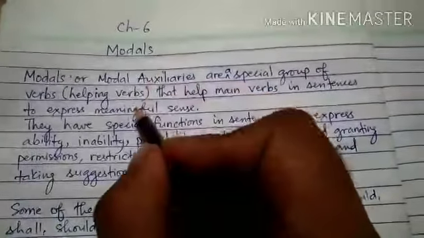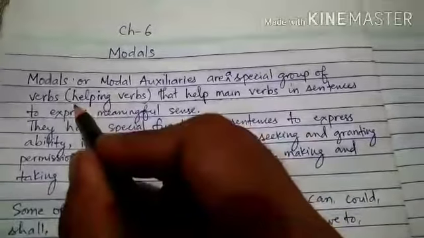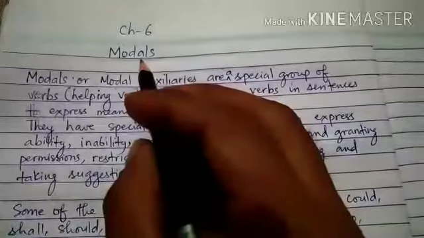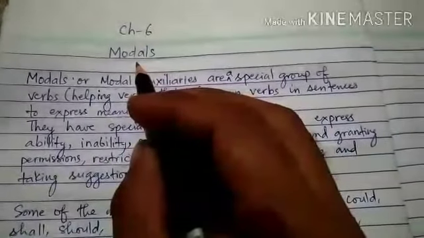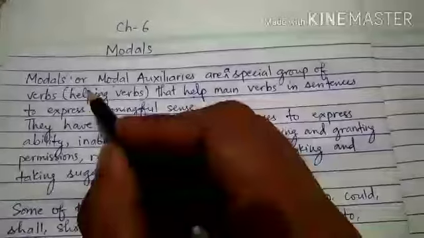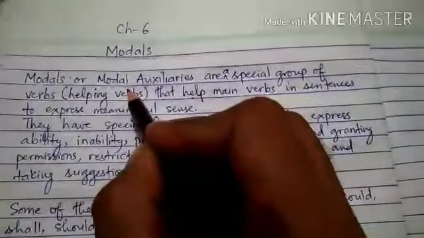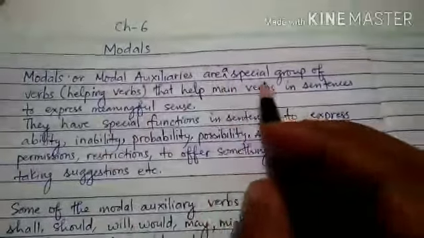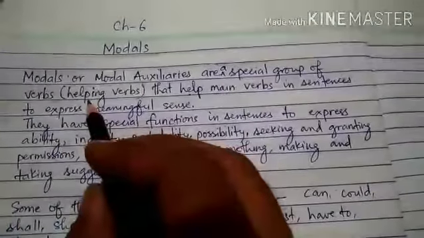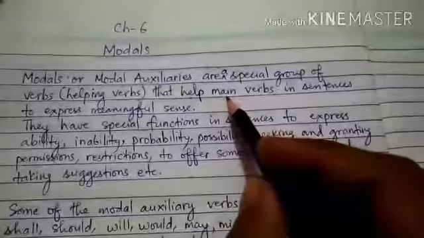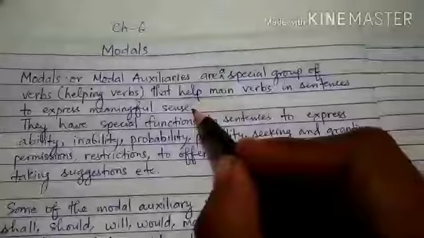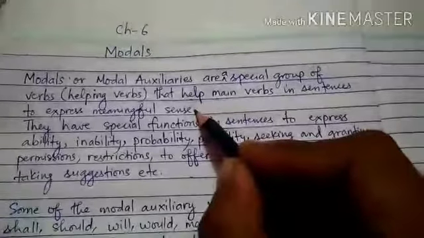So in our previous video, I explained to you the functions and uses of primary auxiliaries, and now in this video I am going to explain the functions of modal auxiliaries, that is another kind of helping verbs. Okay, so modal auxiliaries are a special group of verbs, helping verbs, that help main verbs in sentences to express meaningful sense.